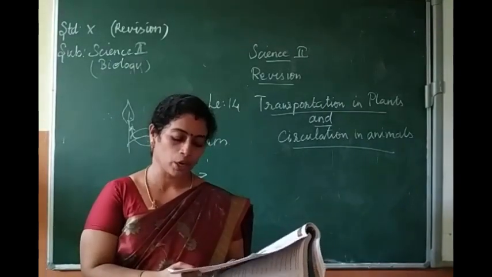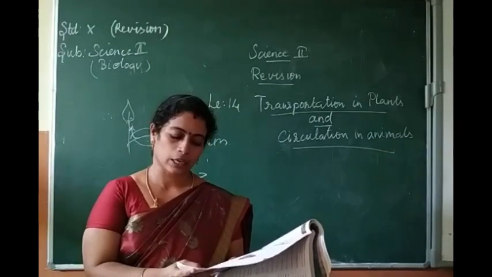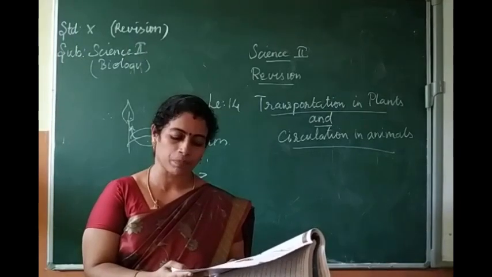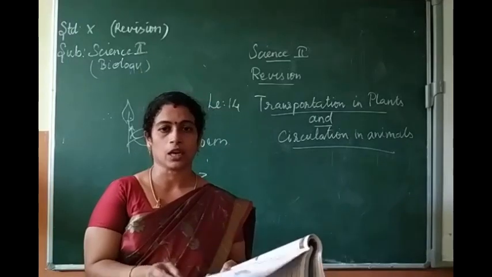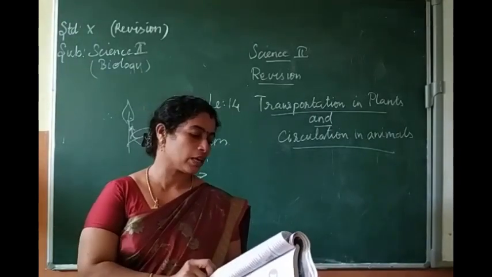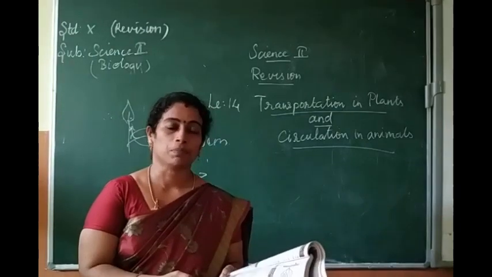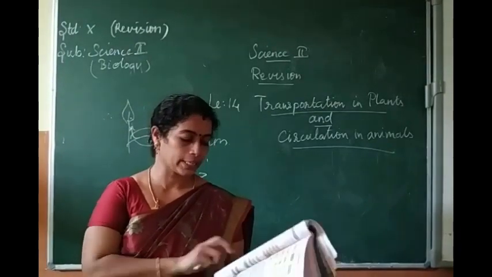The answer is in page number 207, the last paragraph. The left and right ventricle have thick walls because the ventricles have to pump out the blood with force away from the heart. From the right ventricle, blood is pumped into different parts of the heart.